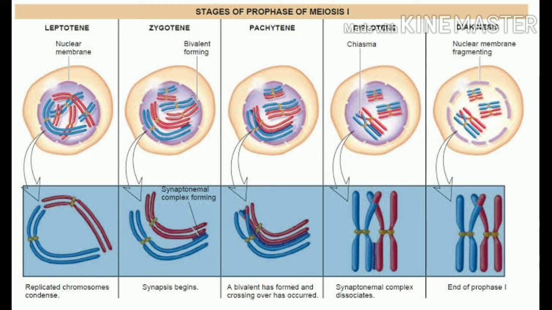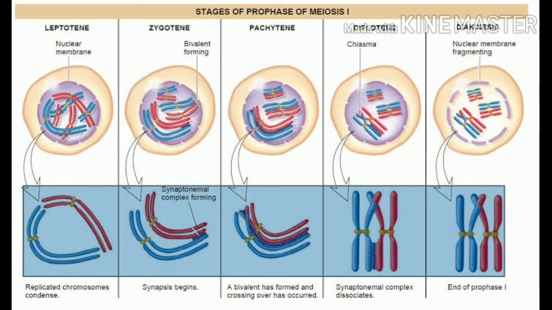That is the crossing over, that is terminalization will occur. No, that is their separation. The segments are exchanged and separation of chromosomes will happen in the diplotene stage. Then what is happening in the diakinesis stage? The chromosomal pairs get shortened and they are separating from each other. Look at this picture, it is clear.